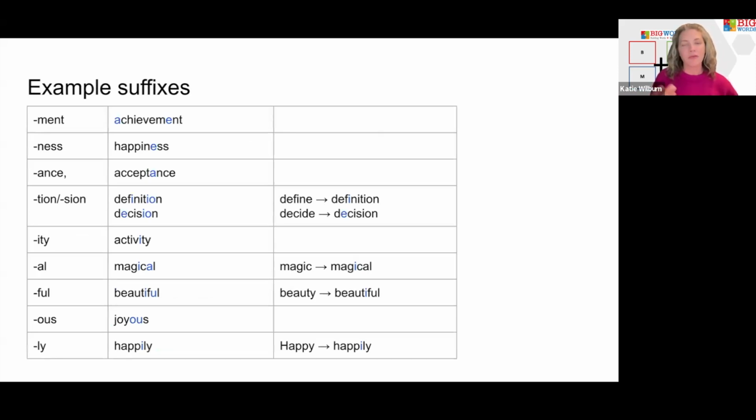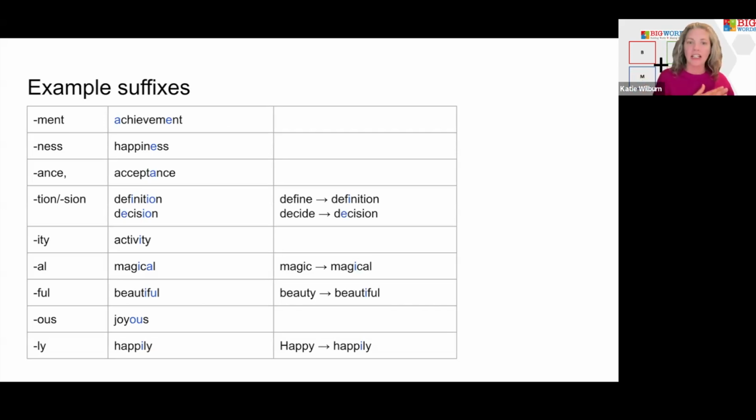So here are just some examples based on suffixes we're going to be teaching. Meant. We don't ever really say "ment." We usually say "mint," achievement. So we want our students to know that even though it sounds like "mint," it is spelled with an E. Happiness. That, again, the "ness" is more of an I sound than it is an eh sound. Acceptance. And then we get into some suffixes that both have the schwa sound in the suffix, shun, but then also have an influence on their base word.